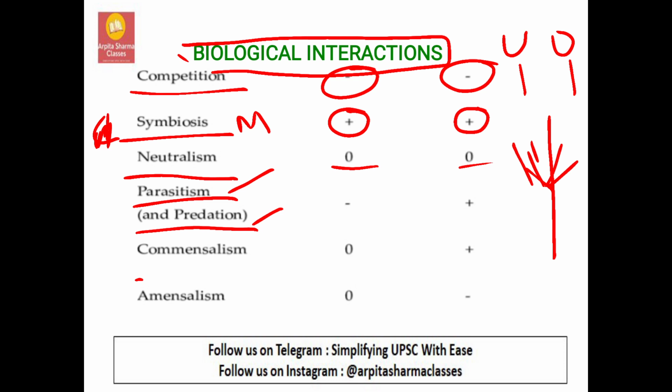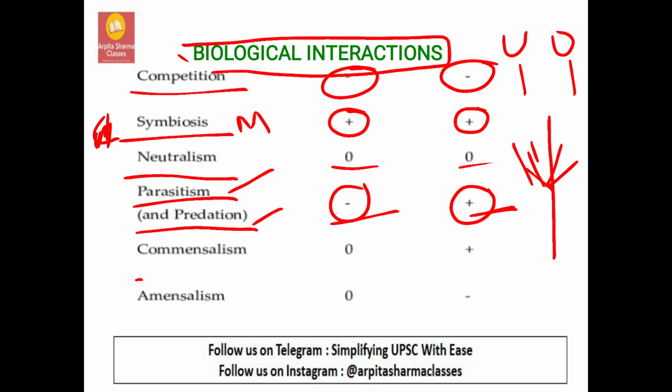Consider there is lice on a human head, it is going to suck blood, so it is getting benefited, but the human is at a loss. This kind of interaction is known as parasitism, where one is benefited and the other is affected.